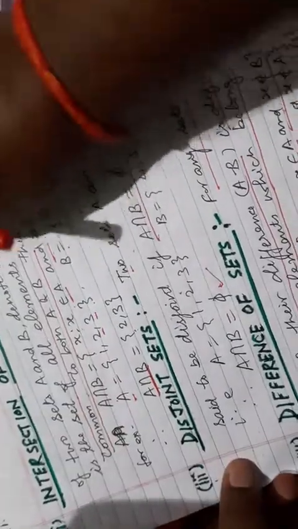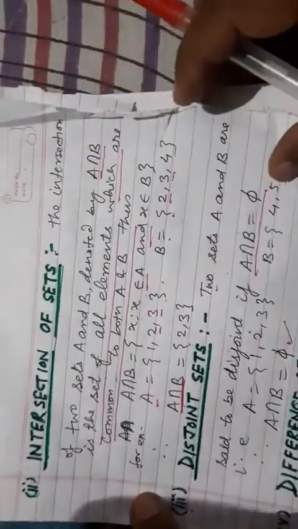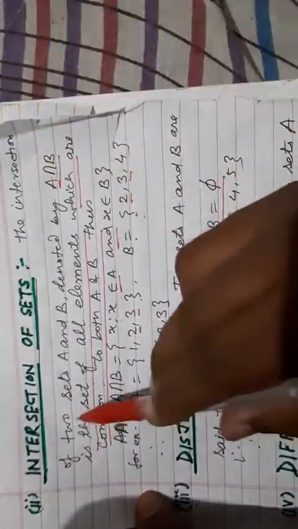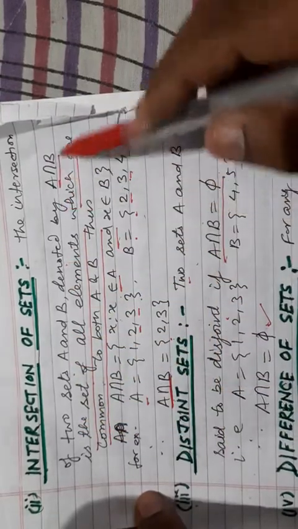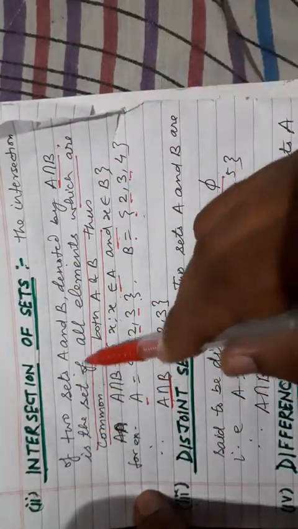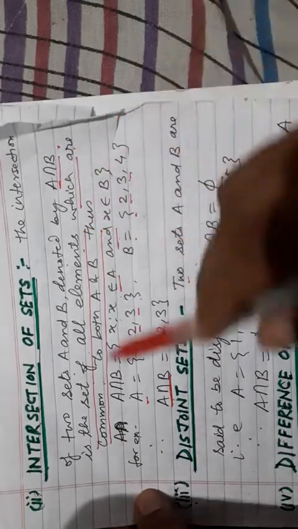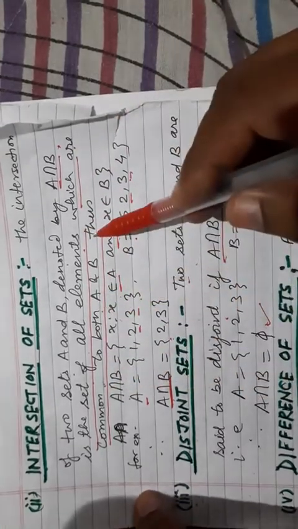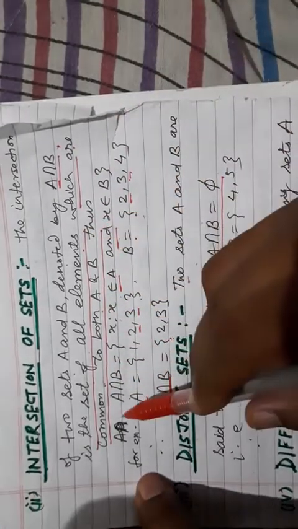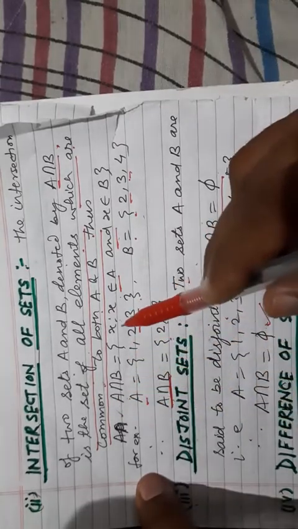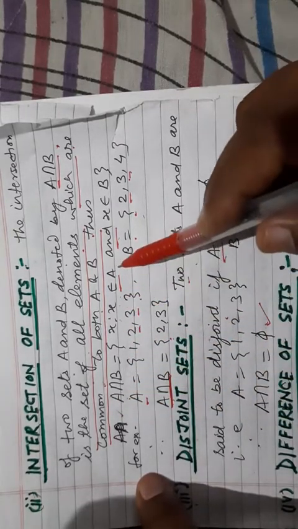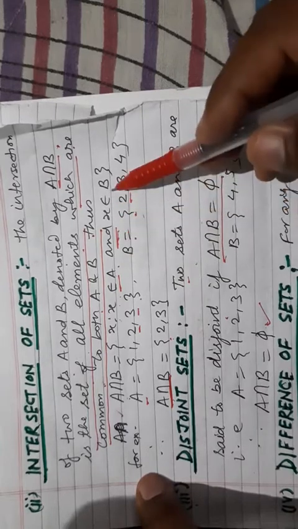Next point is intersection of sets. The intersection of two sets A and B, denoted by A intersection B, is the set of all elements which are common to both A and B. Mathematically we write A intersection B is equal to {x such that x is an element of A and x is an element of B}.